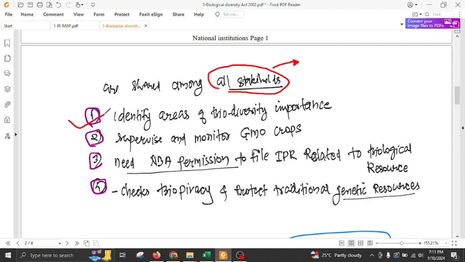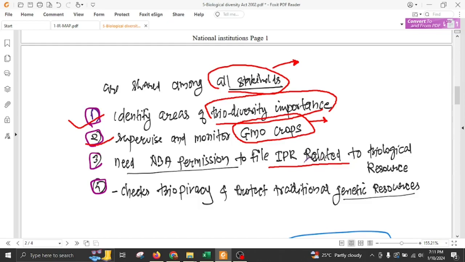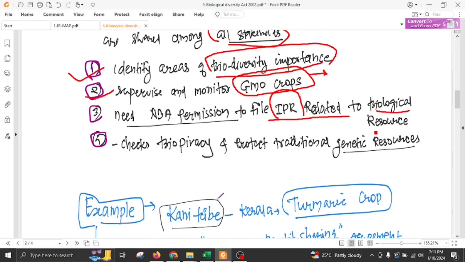It identifies areas of biodiversity importance, so that effective measures of protection can be taken. It supervises and monitors GMO crops, so that they do not harm the local biological diversity. And it is important to take permission of the NBA to file an IPR, intellectual property right, application with regard to biological resources. This body also checks biopiracy and protects traditional genetic resources.